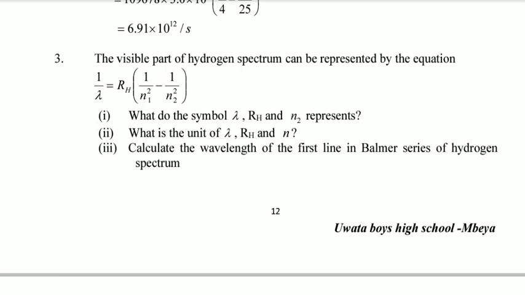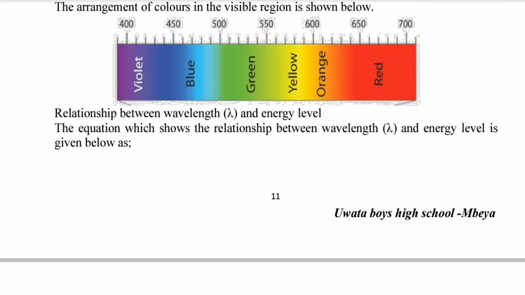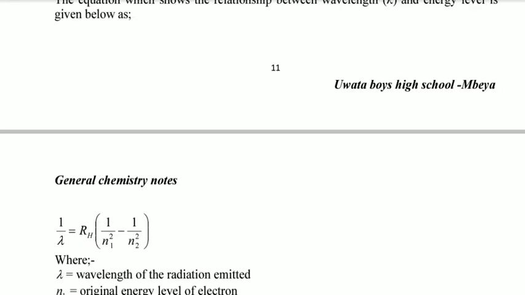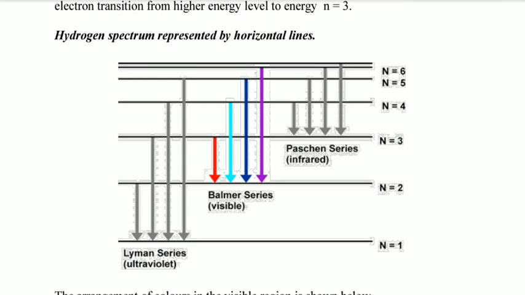Calculate the wavelength of the first line in the Balmer series of the hydrogen spectrum. Now, as you know, the Balmer series is the electron coming from a high energy level to N2. And here the first line of the Balmer series is from N3 to N2. I hope I have explained this in the first question and you all know this. If you are told the first line in the Balmer series, in the Lyman series, or in the Paschen series: for example, the first line in the Lyman series is from N2 to N1, the first line in the Paschen series from N4 to N3, and so on.